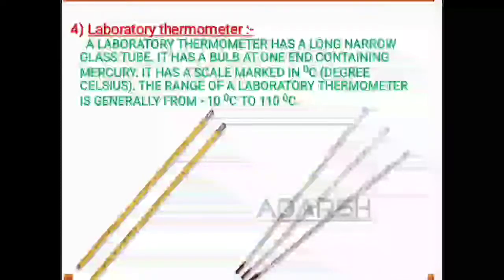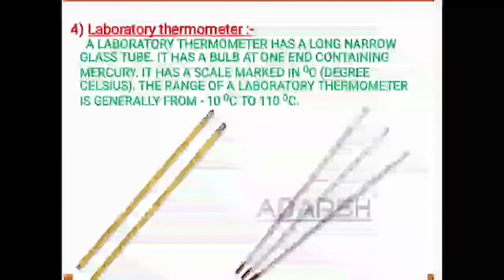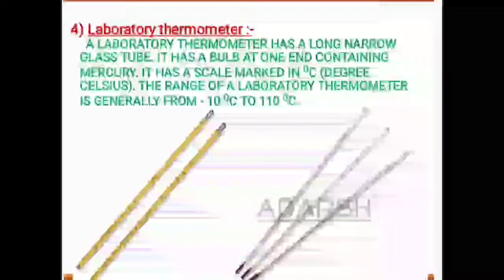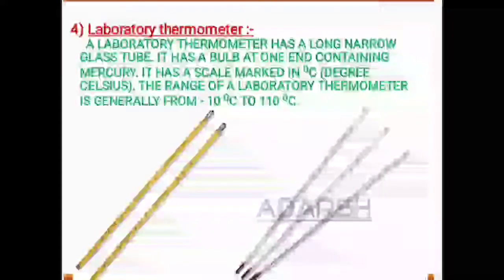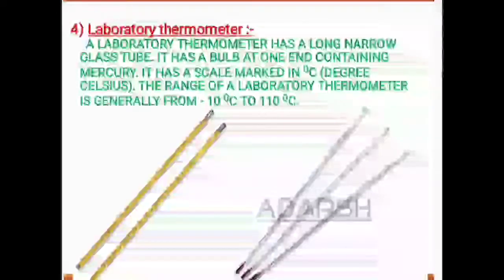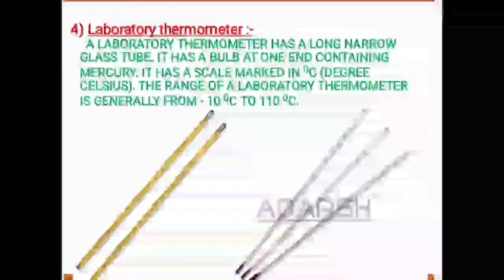And the second point is both of them have a bulb at one end. Third similarity is both of them contain mercury. Now these were some similarities between the two.